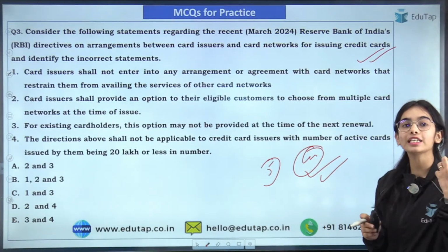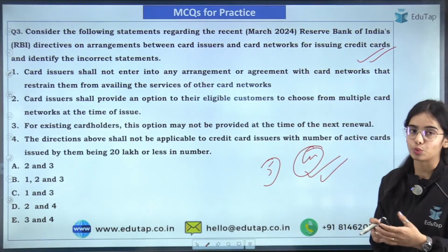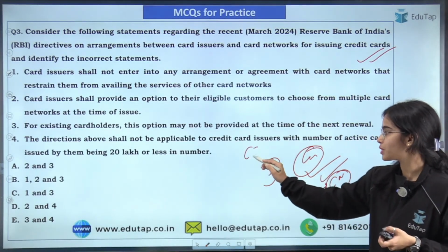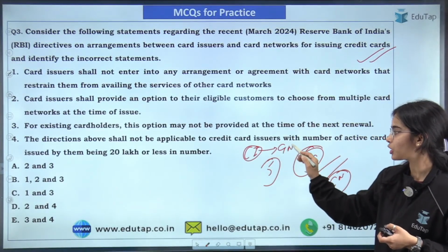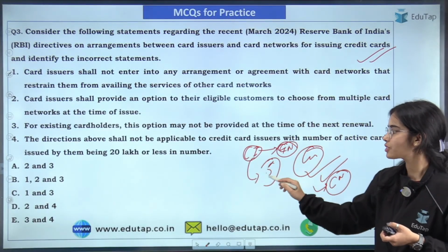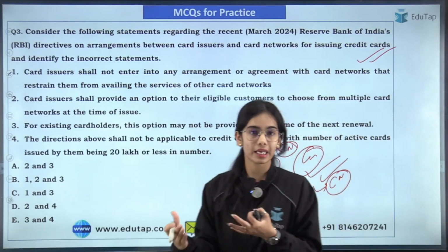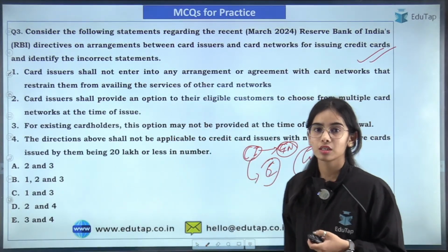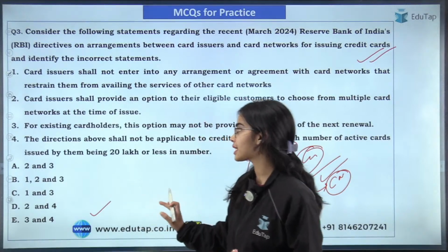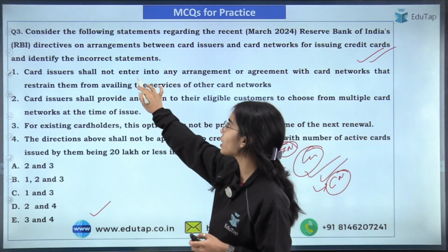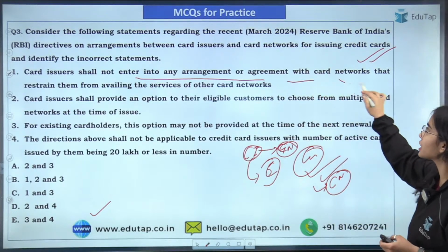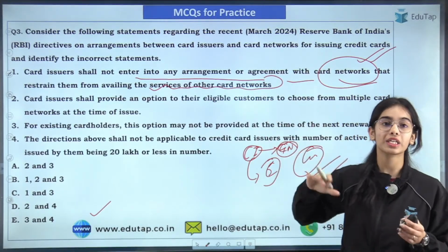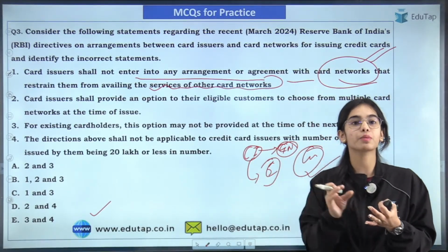The card issuer will only issue the card that the card issuer wants to issue, belonging to a particular card network. So the card issuers had a pact, an agreement with particular card networks, due to which the customers were having no say, no choice in the card network. So here E, everyone is saying E. So yes, that is the correct answer. So card issuers now shall not enter into any arrangement or agreement with the card networks that restrains them from availing the services of other card networks. So they cannot come into any kind of arrangement with a particular card network.